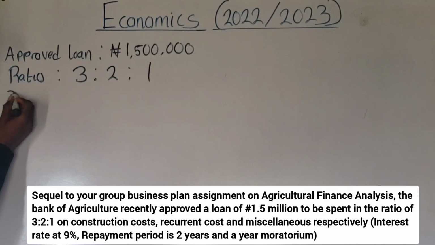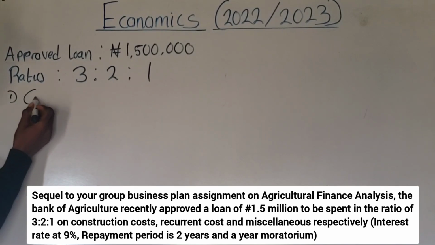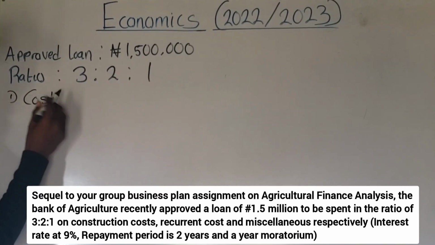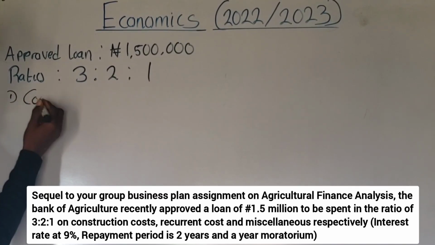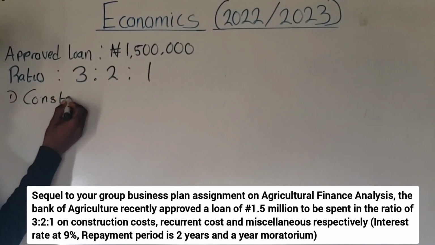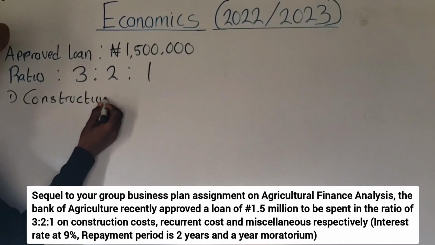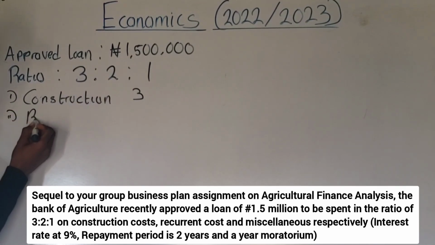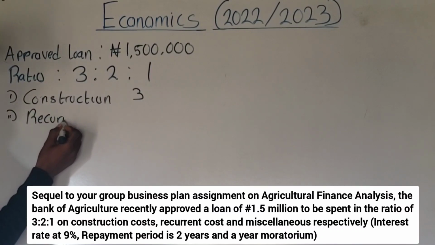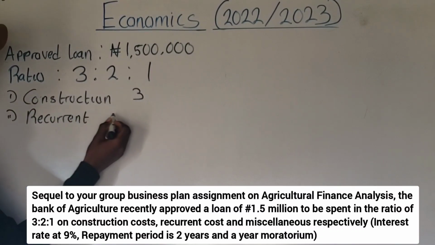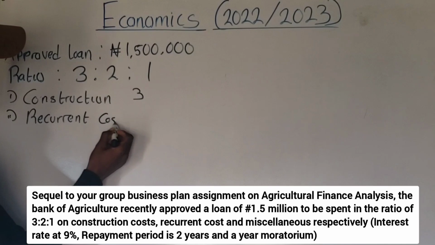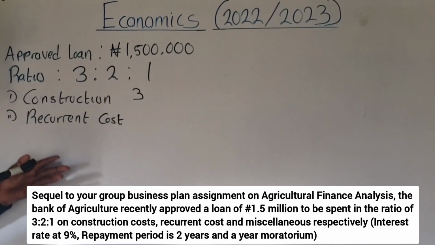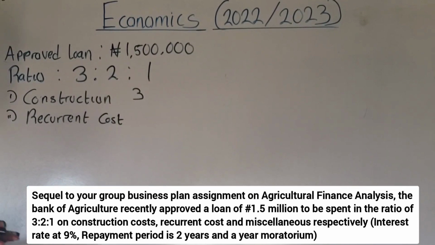Construction cost will take 3. Recurrent cost, it can be recurrent cost or expenses, don't mind, okay?